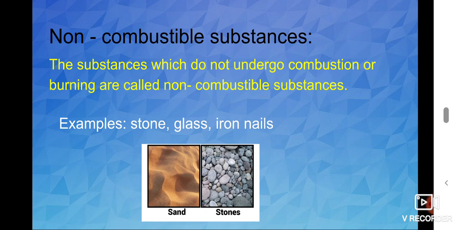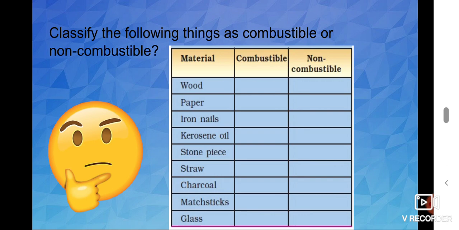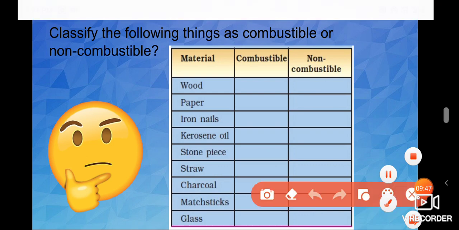Okay. And next, classify the following things as combustible or non-combustible. Here some materials are given. You classify whether each is combustible or not. First one, wood. Is wood combustible or non-combustible? Yes, wood undergoes the burning process. So it is a combustible substance. And paper. That paper also undergoes the burning process. So paper is a combustible one.